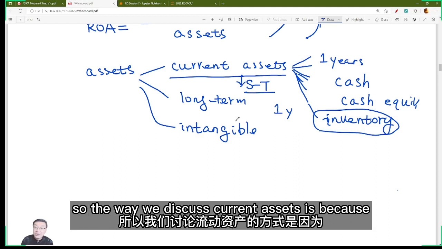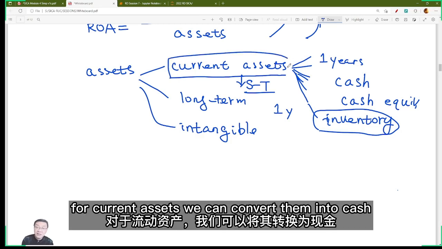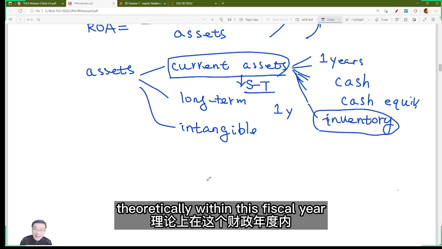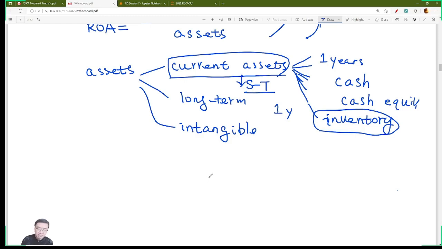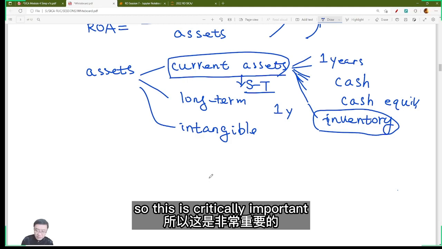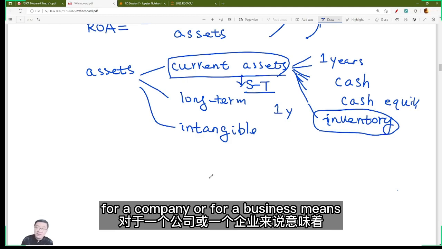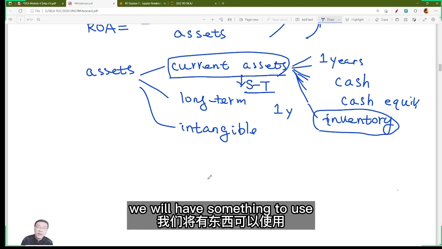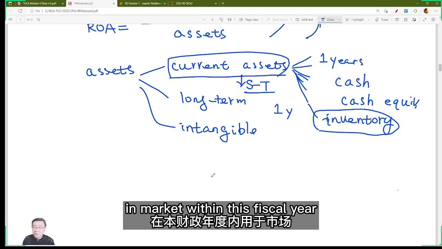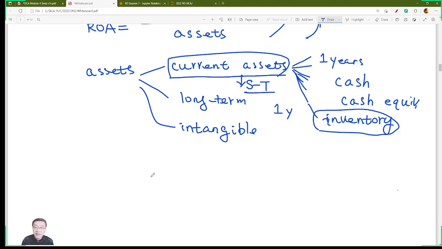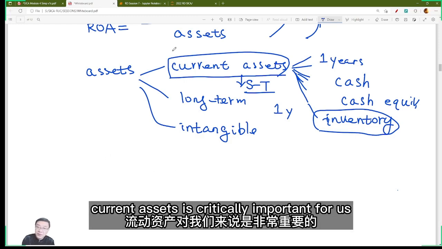So the reason we discuss current assets is that we can convert them into cash theoretically within this fiscal year. So this is critically important for a company or for a business. It means we will have something to use in the market within this fiscal year. In this way, current assets are critically important for us.